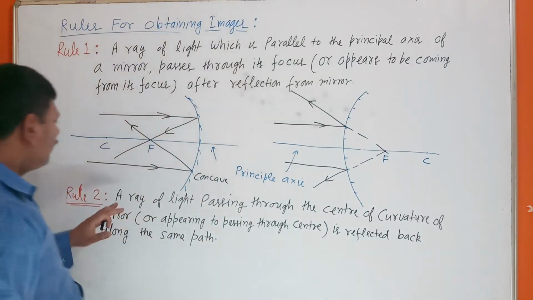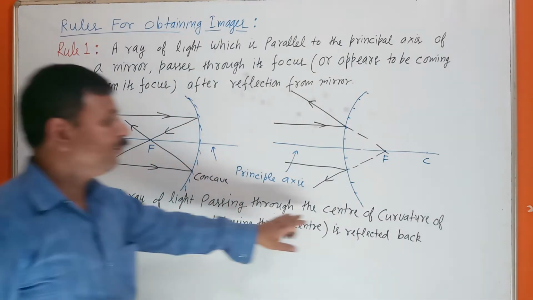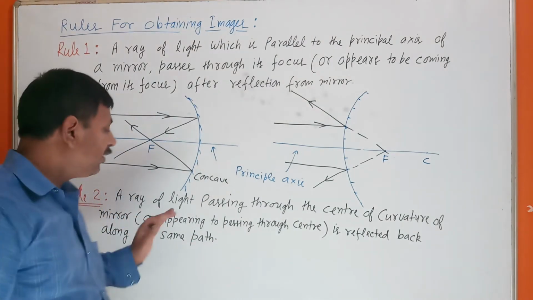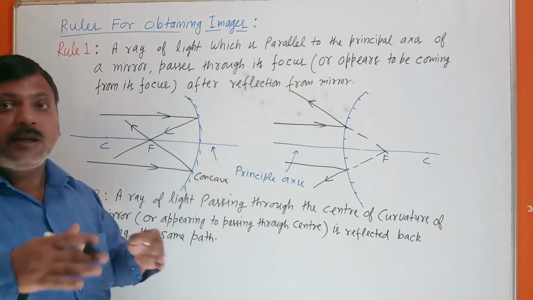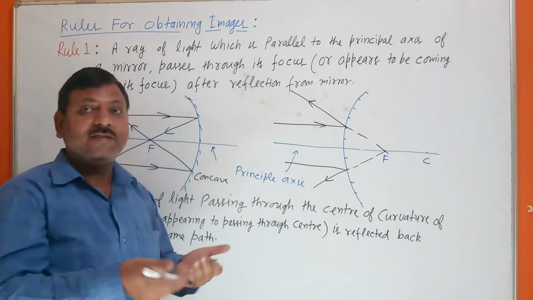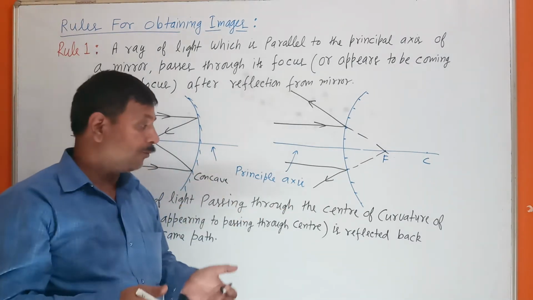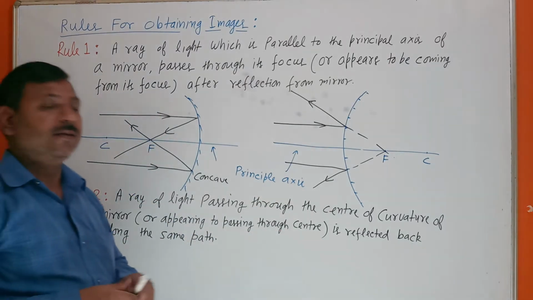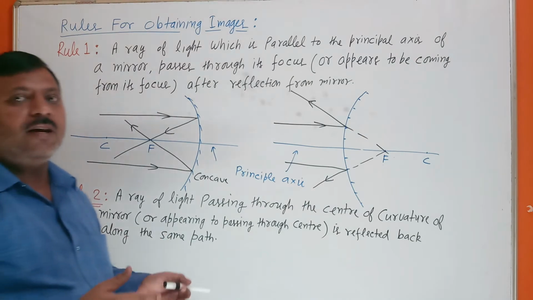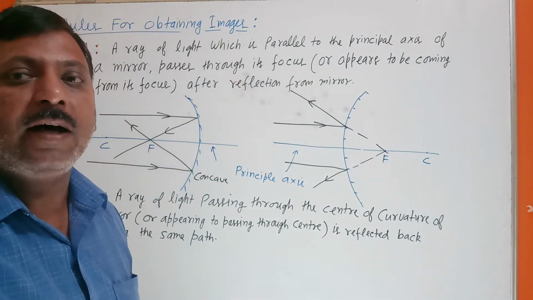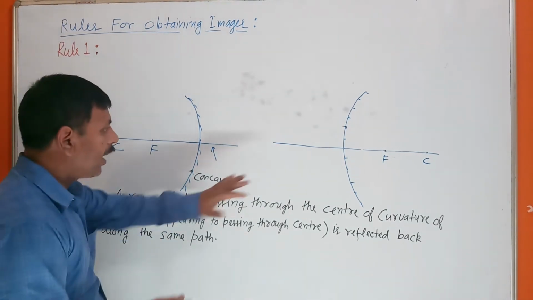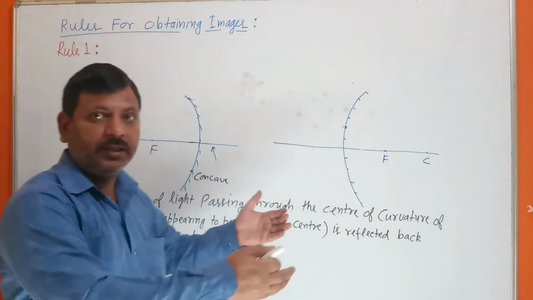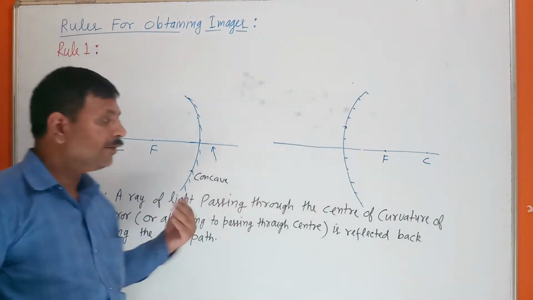अच्छा, second one is what? If a ray of light is passing through the center of curvature. अगर कोई ray of light कहाँ से पास हो रहा है बेटा? सेंटर ऑफ कर्वेचर ऑफ मिरर, या appearing हो रहा है कि it will pass through the center of curvature. ये सेंटर ऑफ कर्वेचर से पास होगा, ठीक है. It is reflected back along the same path. See here, this light will be reflected along the same path. तो see here, I will show the second rule. Through the center of curvature it will be reflected back on the same path.